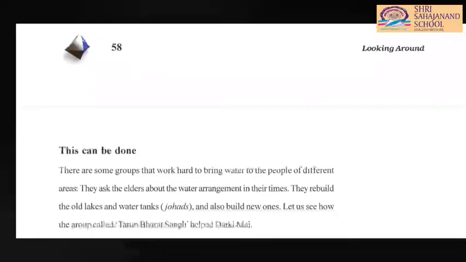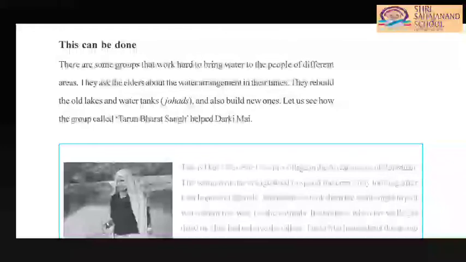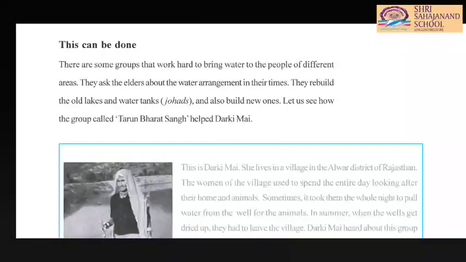Okay, moving ahead, there are some groups that work hard to bring water to the people of different areas. They ask the elders about the water arrangements in their times. They rebuild the old lakes and water tanks. Now there is one important word given here, johads.